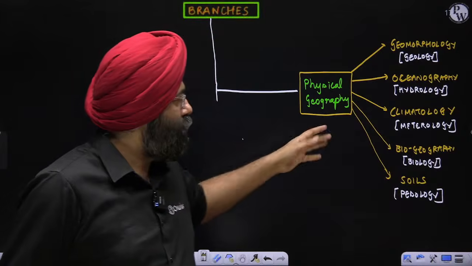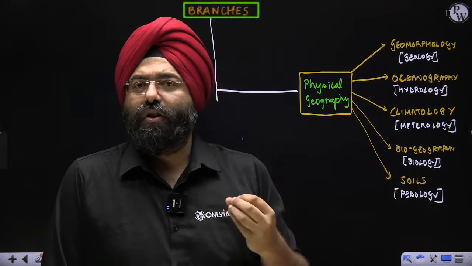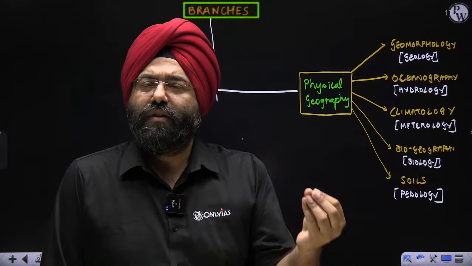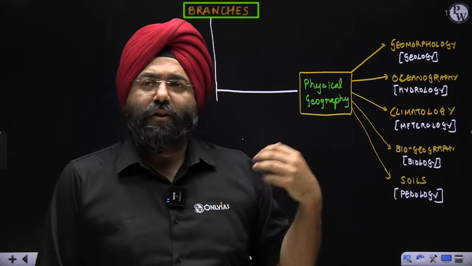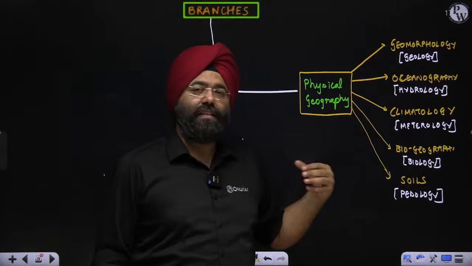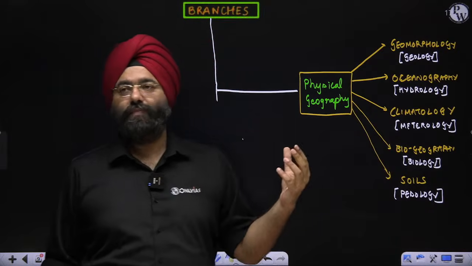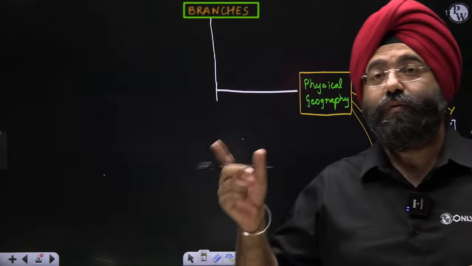Then we talk about biogeography. We talk about the interaction with respect to living forms and certain aspects of biodiversity. We will do this in detail in the environment aspect, which is taken from biology. When I talk about soil, soil is taken from the subject of pedology, which basically studies in detail the topic of soil. Clear, everybody? So these are the parts of what? The parts of physical geography.